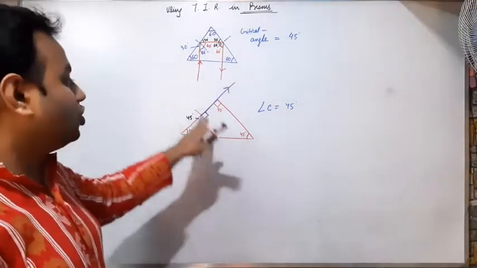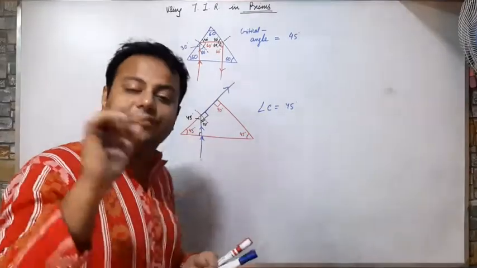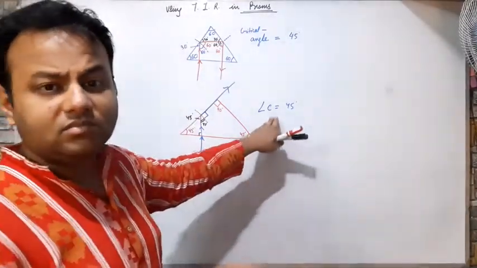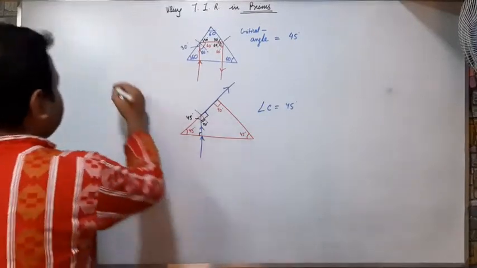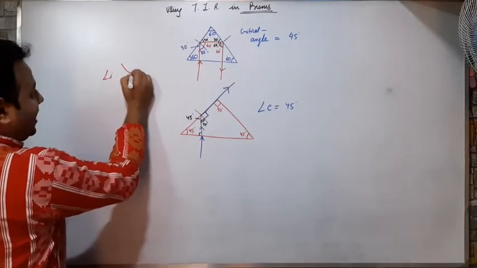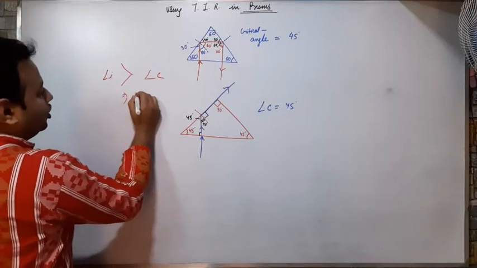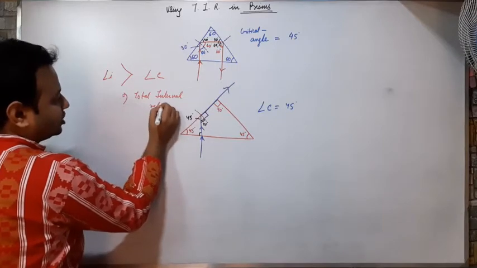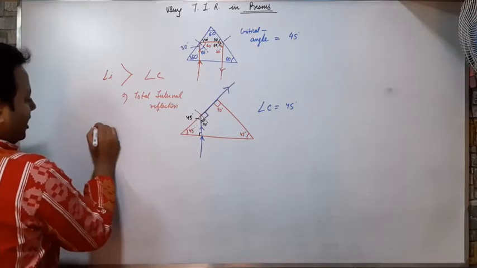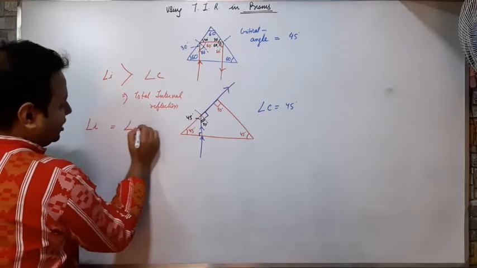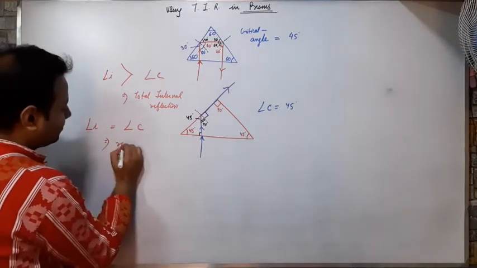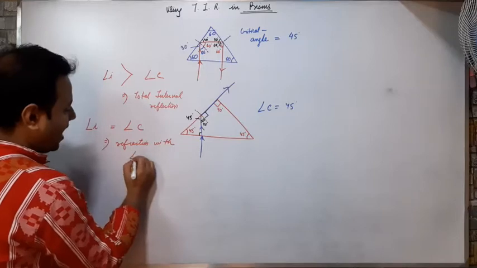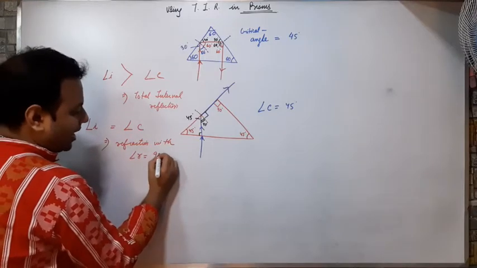So this is also the thing. You have to consider what the angle of incidence in your prism is. When you get the angle of incidence, you have to check it against the critical angle. If the angle of incidence is greater than the critical angle, then total internal reflection. If the angle of incidence equals the critical angle, then refraction with angle of refraction equals 90 degrees.